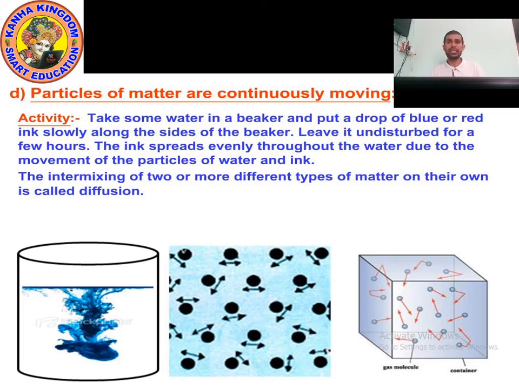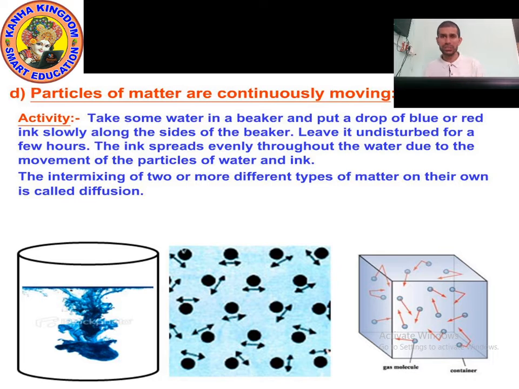Then what will you see? You will see that the ink spreads evenly throughout the water, due to the movement of particles of water and ink. Because the particles of water and the particles of ink are continuously moving in water.